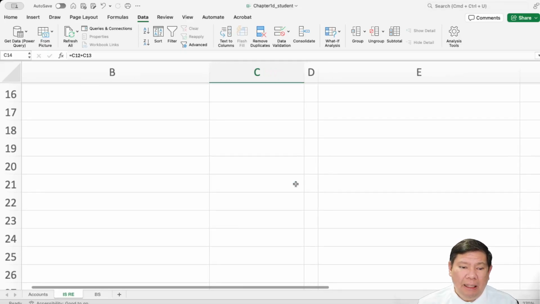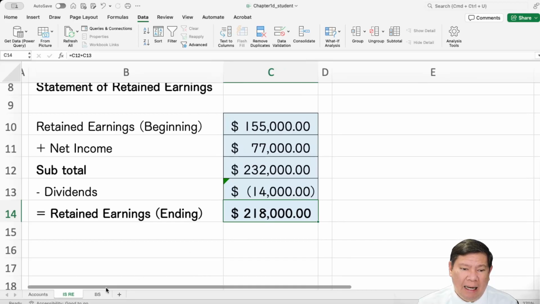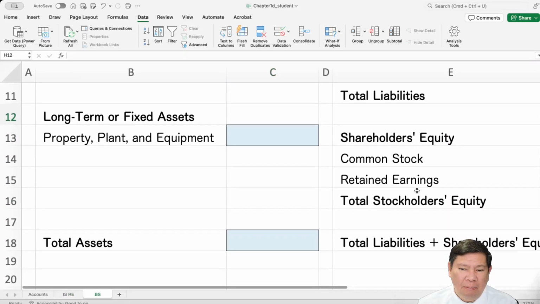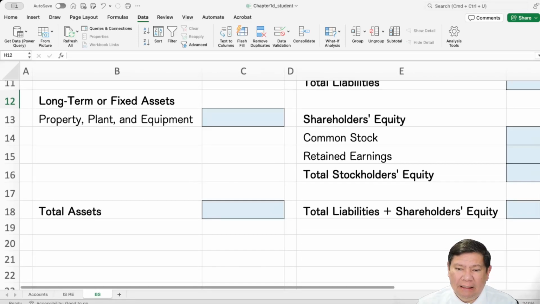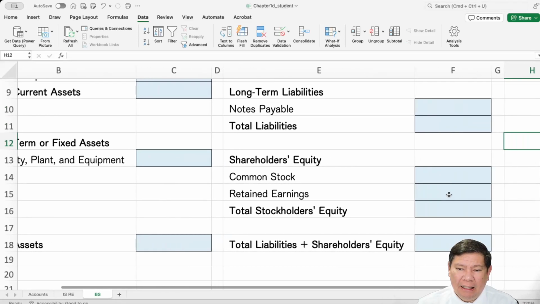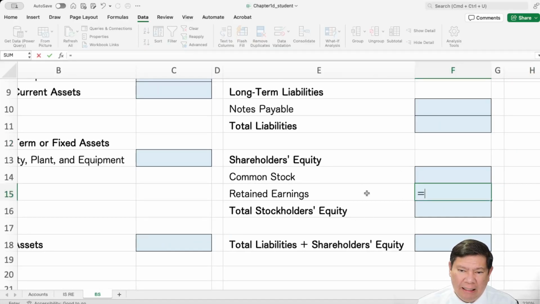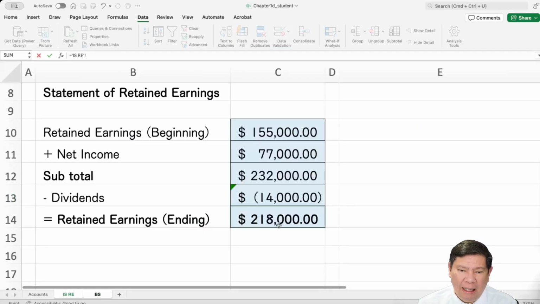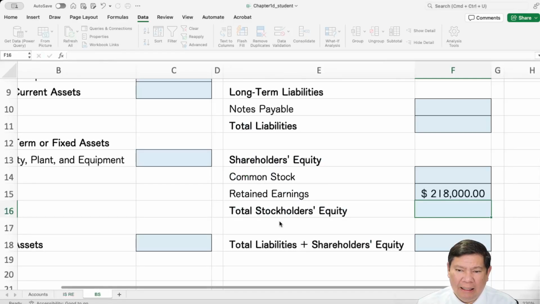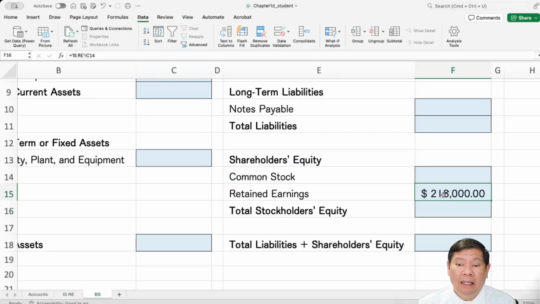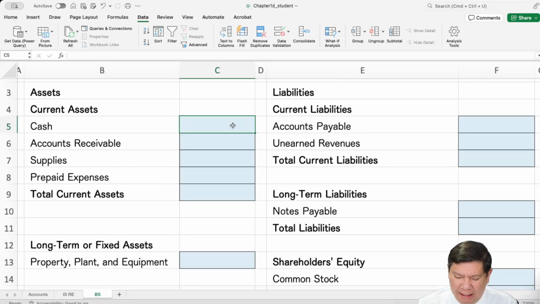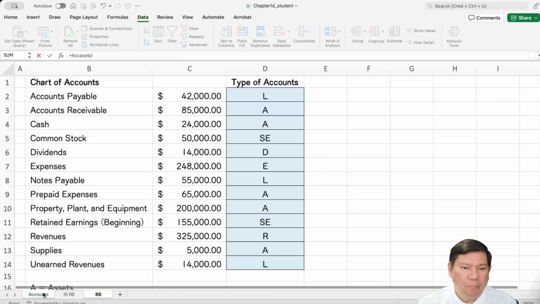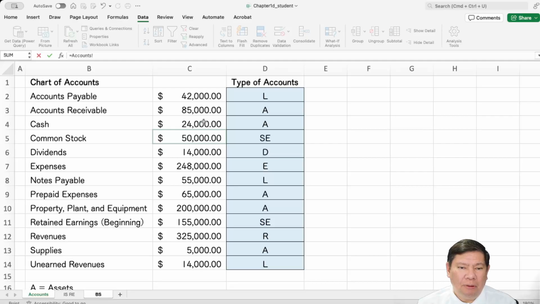Once we have this ending retained earnings, we can move to the balance sheet, and the retained earnings here is what we have just calculated, 218,000, as part of the stockholders' equity. All right, now let's start with the cash, 24,000.